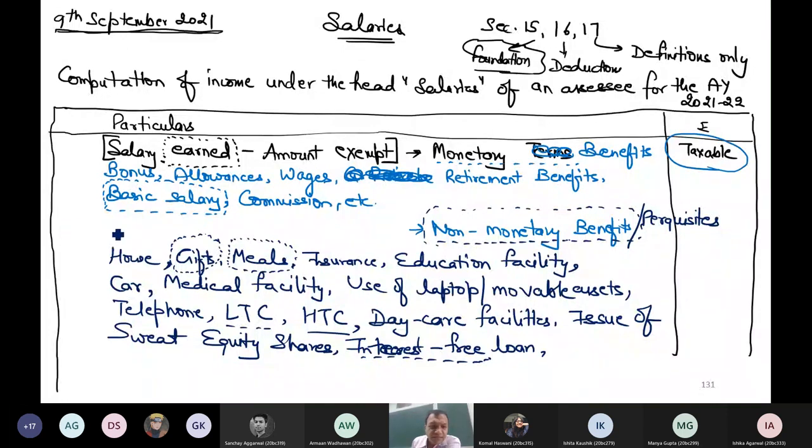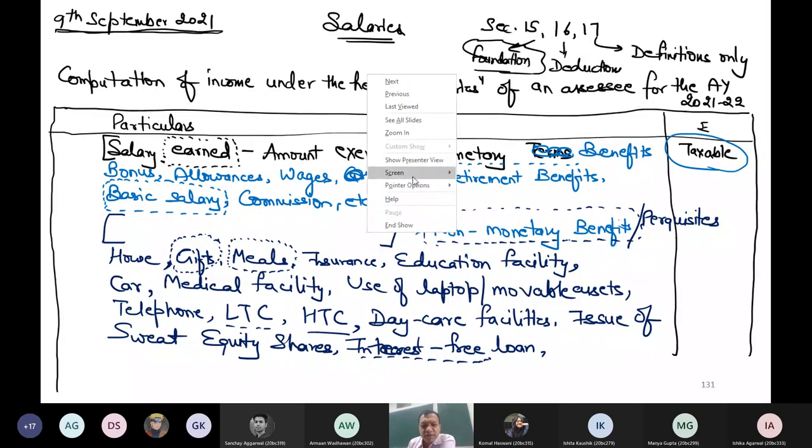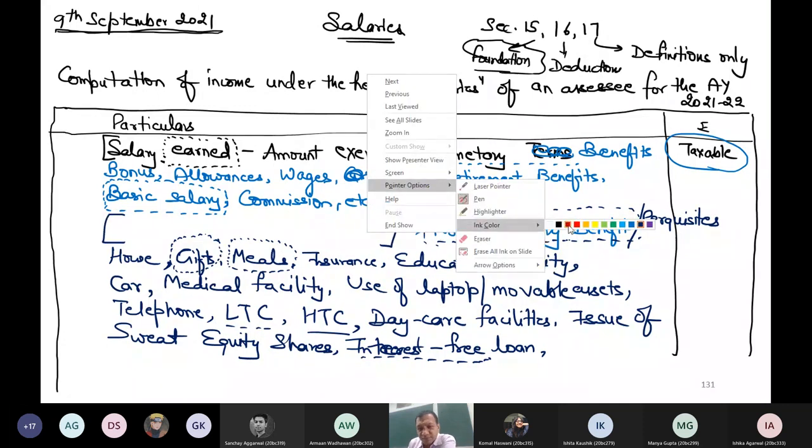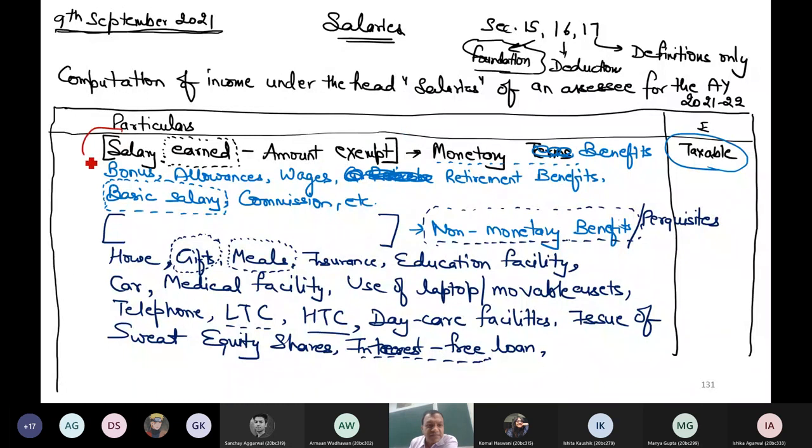Now, can you tell me, or can you think logically, can I use the same sentence which I have written above here also? The same sentence, salary earned minus amount exempt. Is it logical to write the same sentence here? Can I write it here? How do we compute this taxable value of non-monetary benefits? Can I write it as this non-monetary benefit earned minus amount exempt? Can you think logically?